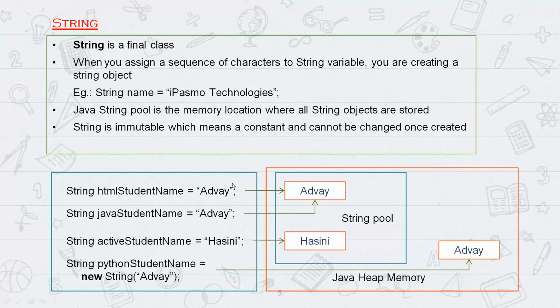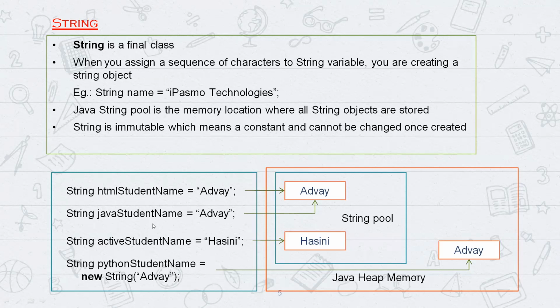Does the value inside that location, Advay, get updated to Sneha? No, right? Because the javaStudentName variable already has that Advay location.